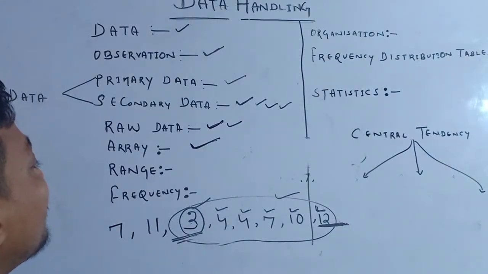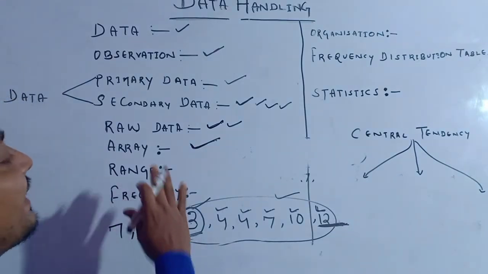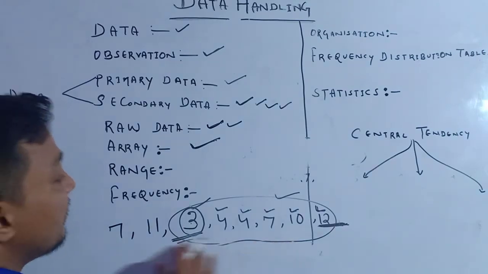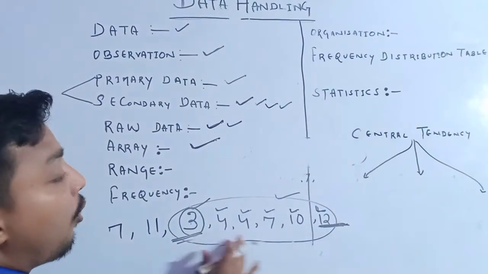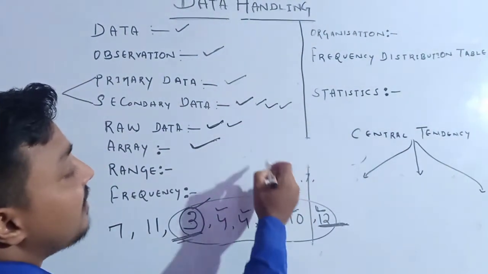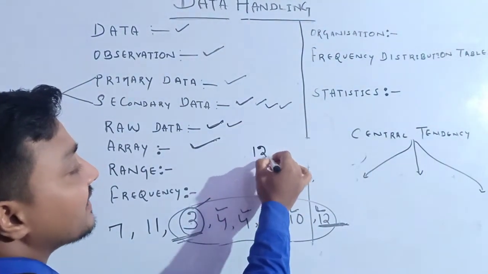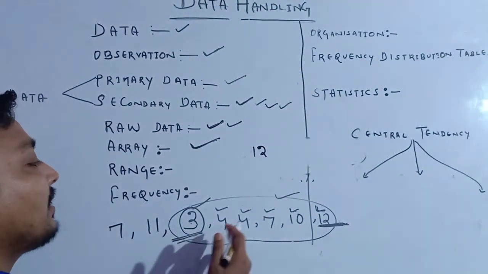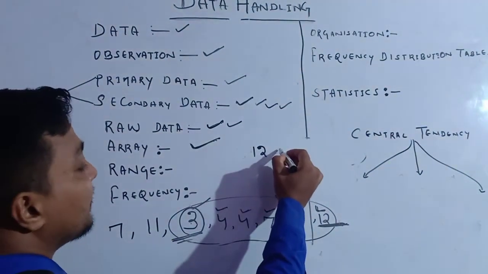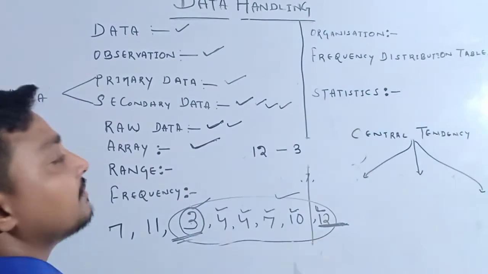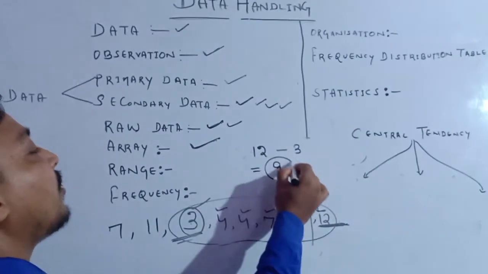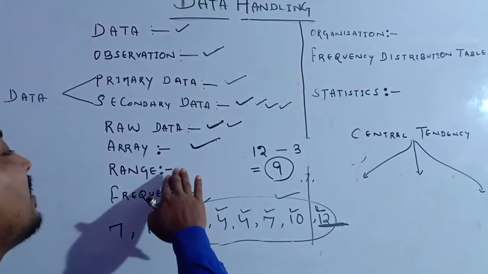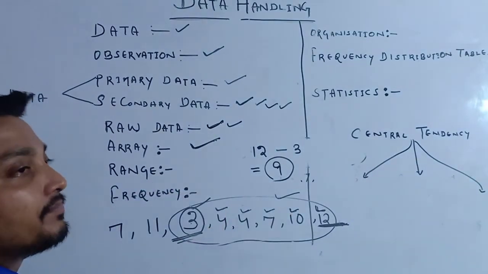Ready? Thereafter, range. What do you mean by range? Remember, from all these data, which one is the highest observation? It is 12. Which one is the lowest observation? The lowest observation is 3. So what is their difference? The difference is 9. So this 9 is called the range of these data.